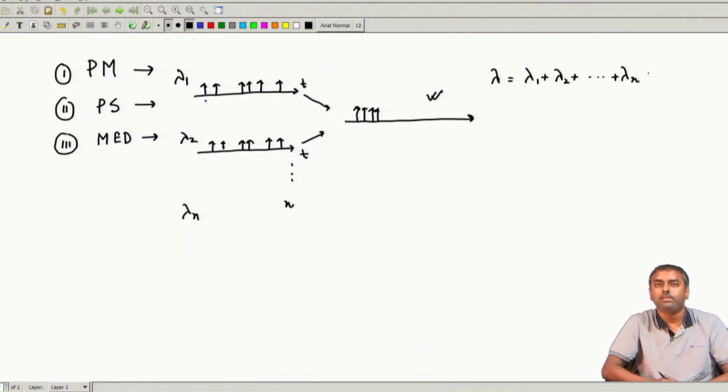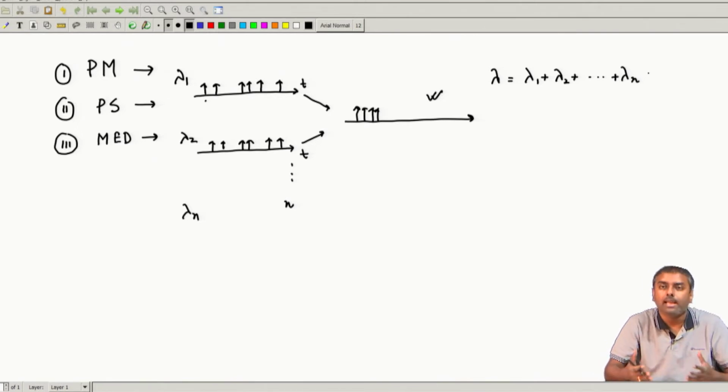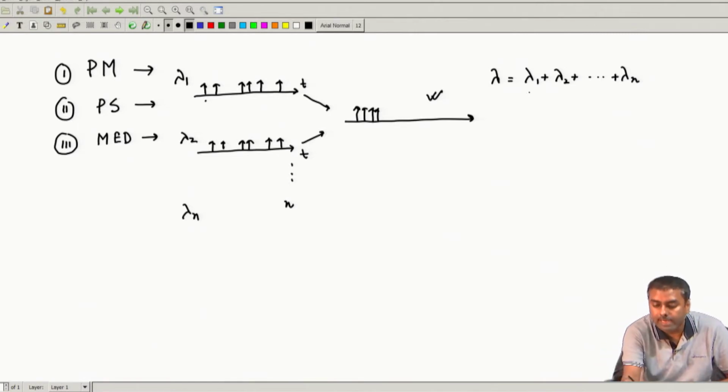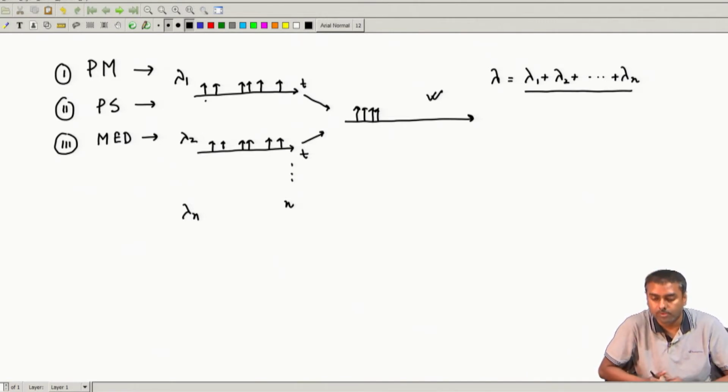So, this is the simple theorem of Poisson merging: if two or multiple independent Poisson processes are merged to generate one process, that arrival process will also be a Poisson process, independent of all the inputs, and the average rate of arrival will be the addition of all the input Poisson flows. So, this is the Poisson merge process.